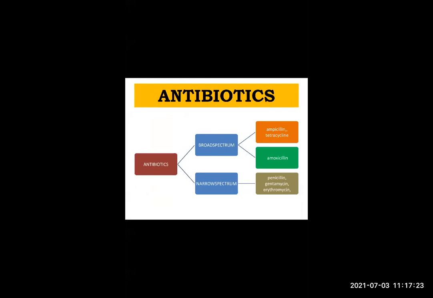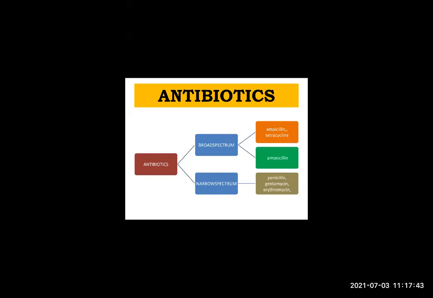Now antibiotics are of two types. What are they? Broad spectrum and narrow spectrum. Broad spectrum is used for what? It is useful against a wide variety of bacteria. There are many different types of bacteria, so for that we have to use broad spectrum. Examples are ampicillin, amoxicillin, and tetracycline.